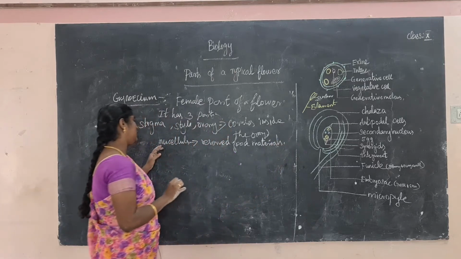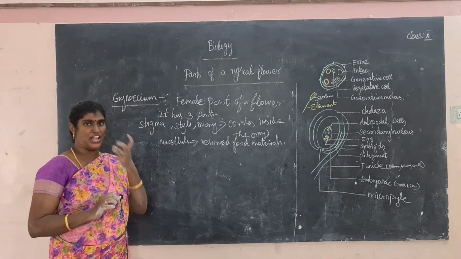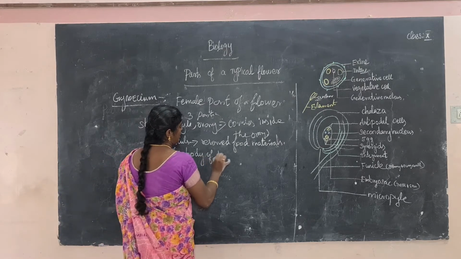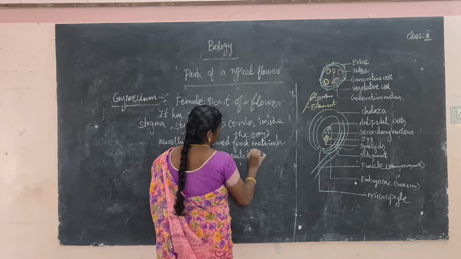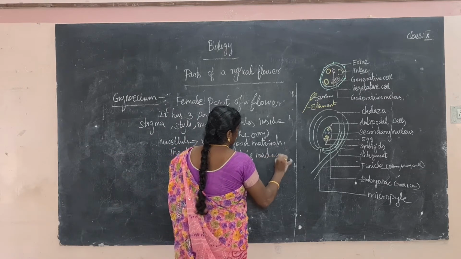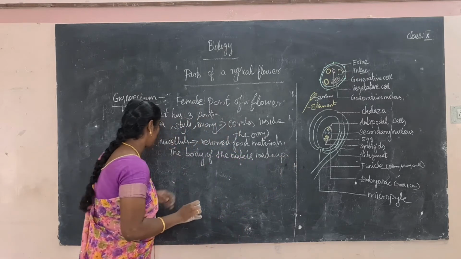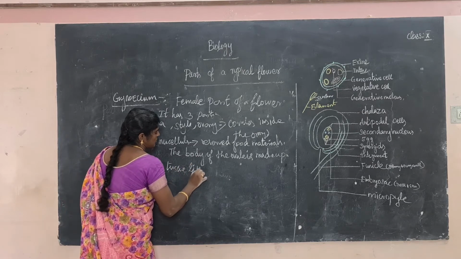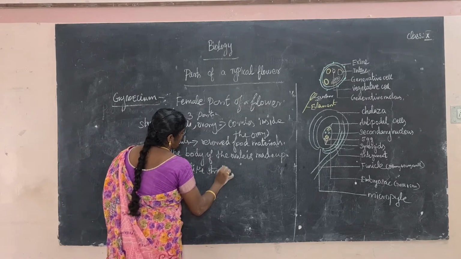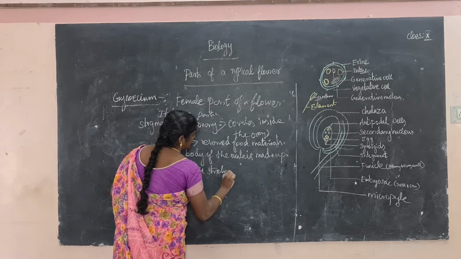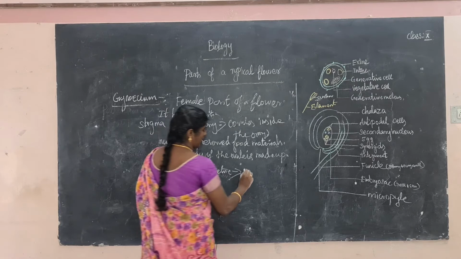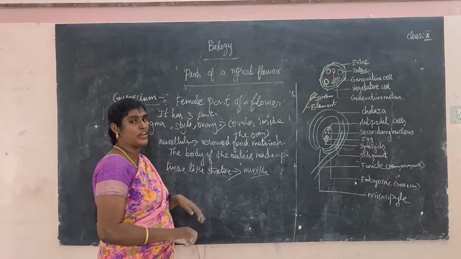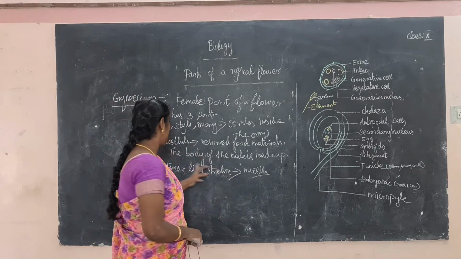Okay, so another important part is the nucellus. This is the body of the ovule. The body of the ovule is made up of a central mass of tissue-like structure, especially parenchyma tissue, and that is called the nucellus.